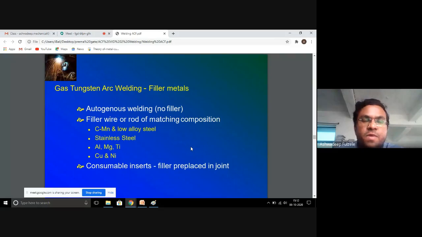The filler rod material, if we wish to use, can be carbon, manganese, or low alloy steel, stainless steel, aluminum, magnesium, titanium, copper, and nickel.